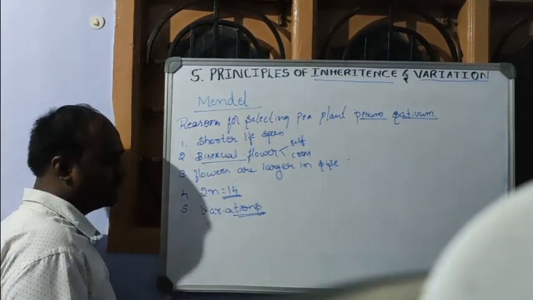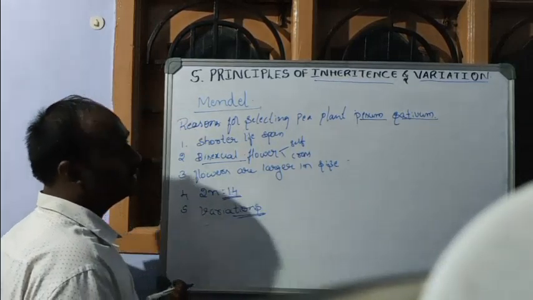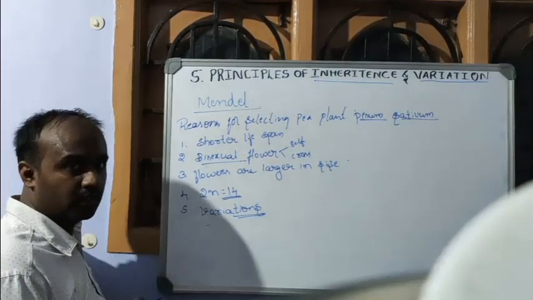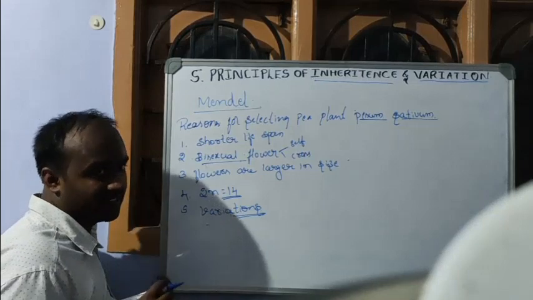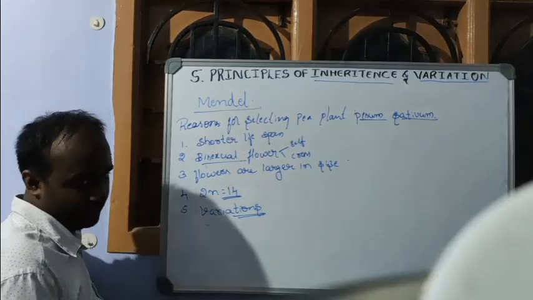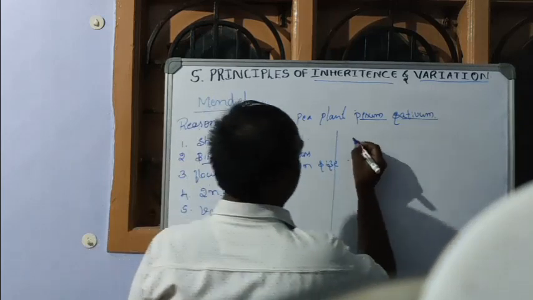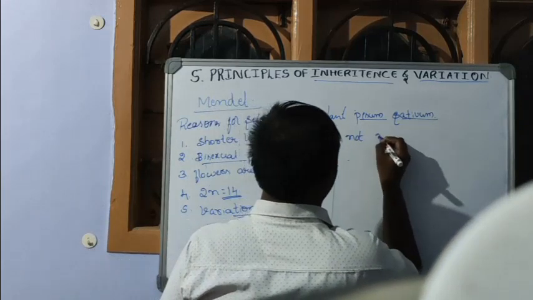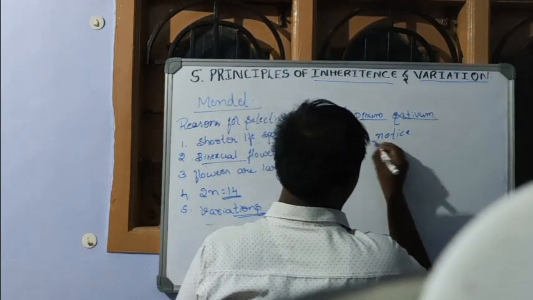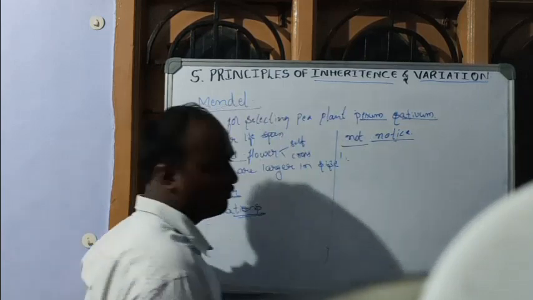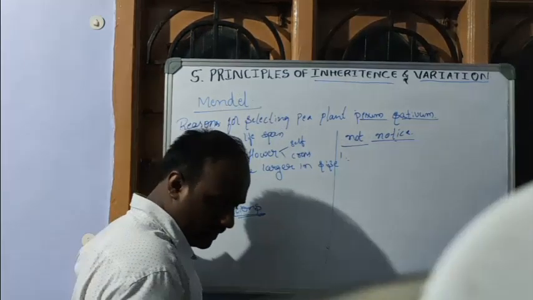I earlier told that Mendel's work was not recognized when he was living. Now the reasons for this lack of recognition.